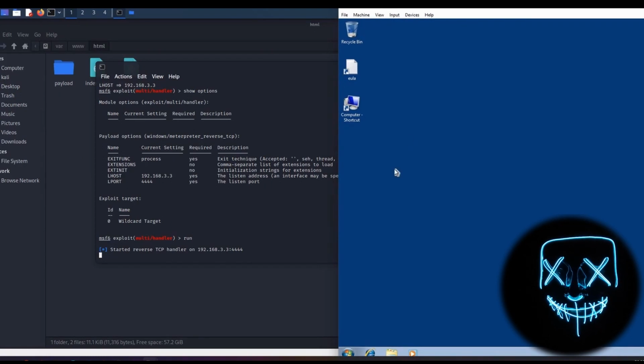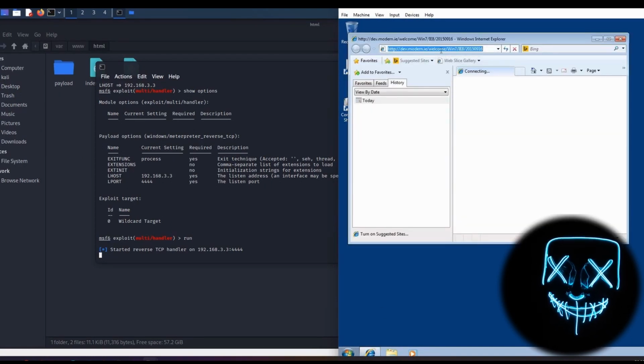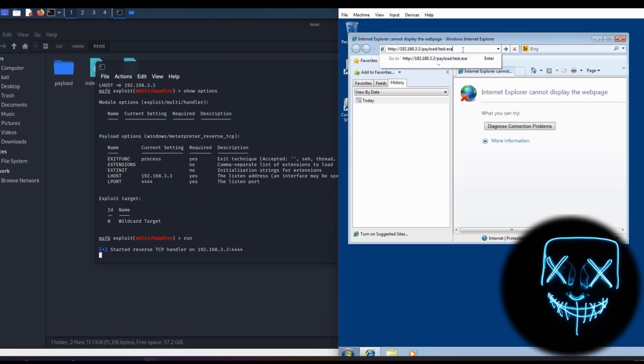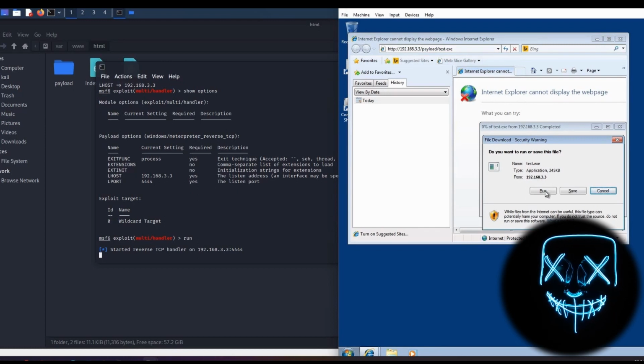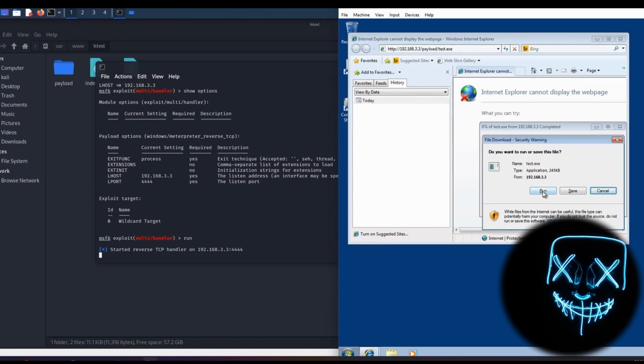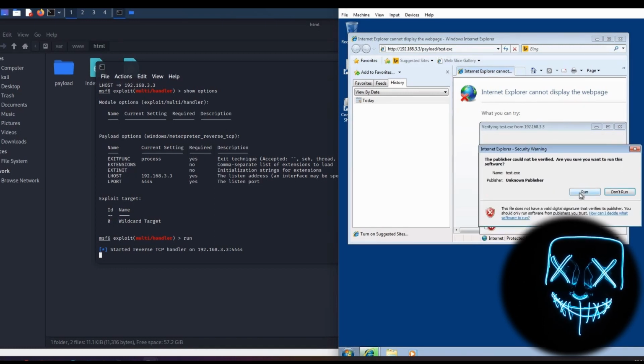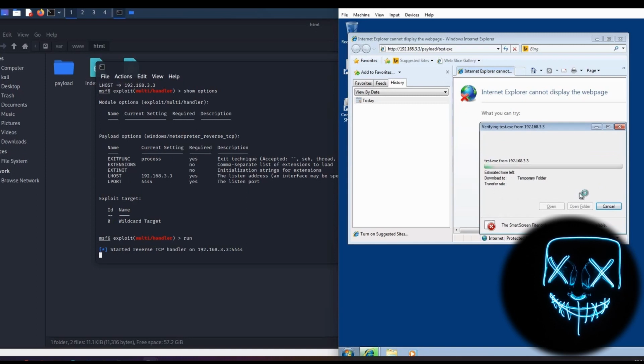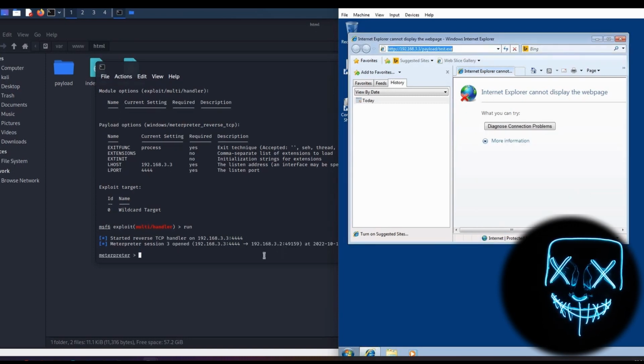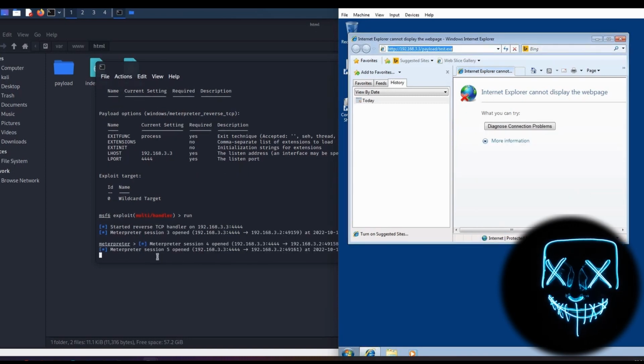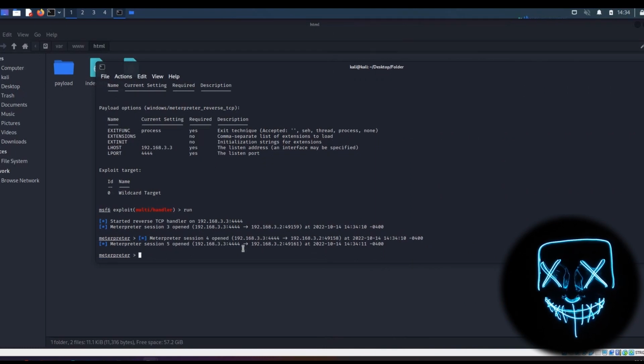Let's open the browser again and paste the link again and press enter. This will download the payload automatically on the machine, but we have to run the payload to make it work. Click on run and then run, and this will open the Meterpreter session on our Kali machine.